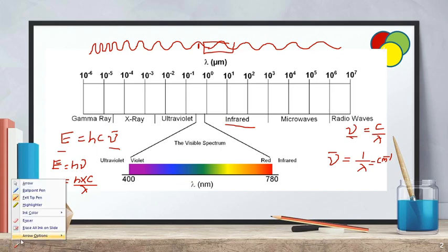The microwave region results from the rotations of the molecules. When rotations take place, they can be studied in microwave spectroscopy. Comparatively, microwave spectroscopy is the least energetic compared to infrared spectroscopy, and then next come radio waves.